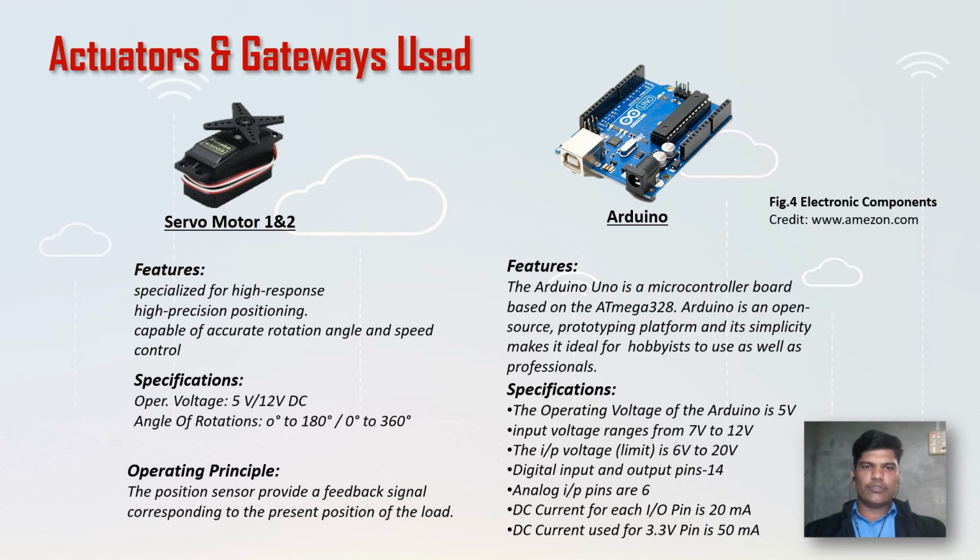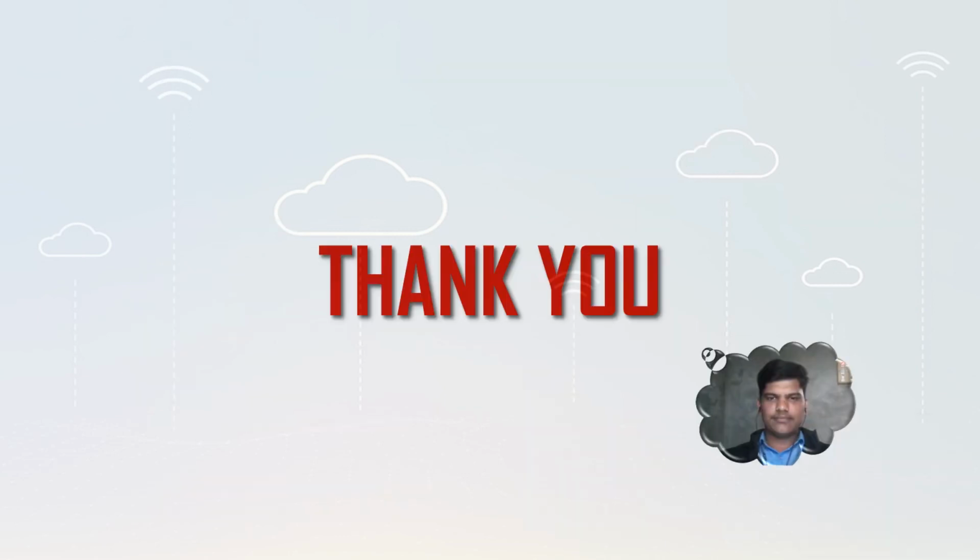These are the actuators and gateways that I use in my IoT solution of the smart window. First, we use two servo motors in my solution. These are the features, specifications and operating principle of the servo motor. And on the right hand side, the gateway used is the Arduino Uno R3. These are some specifications and features of the Arduino Uno R3. Thank you.